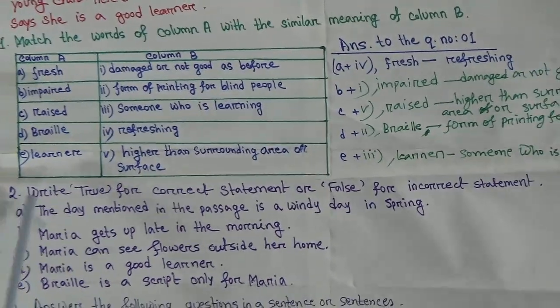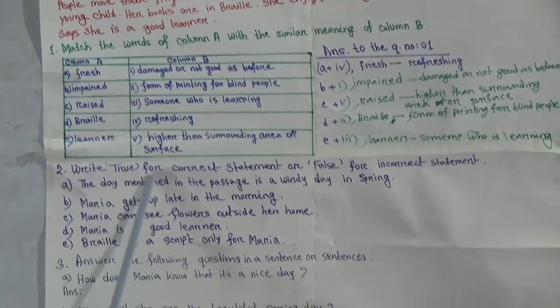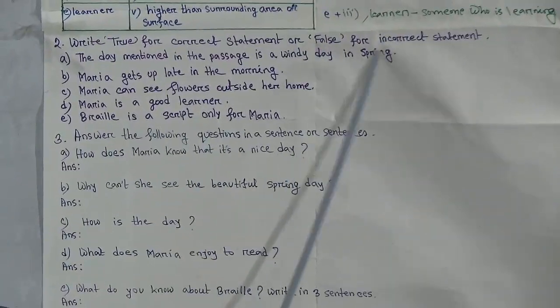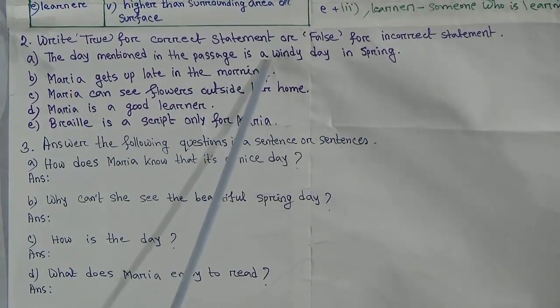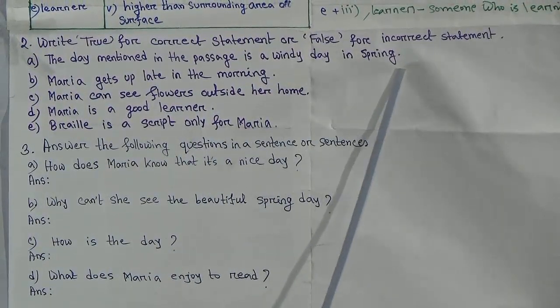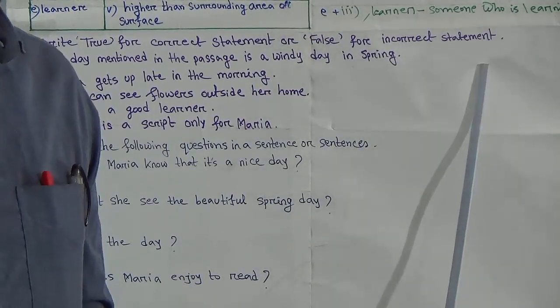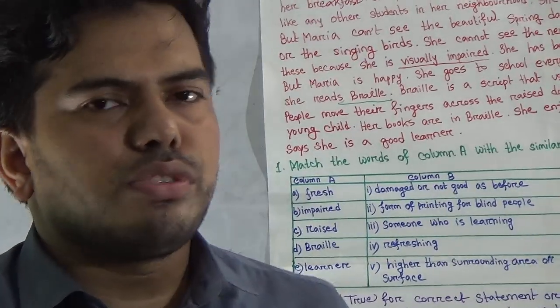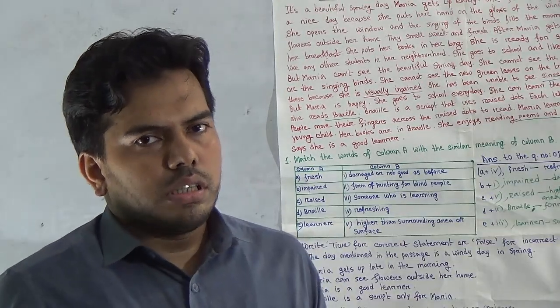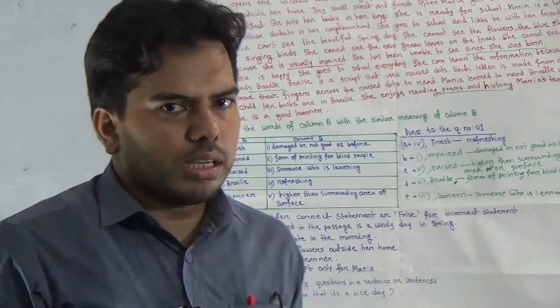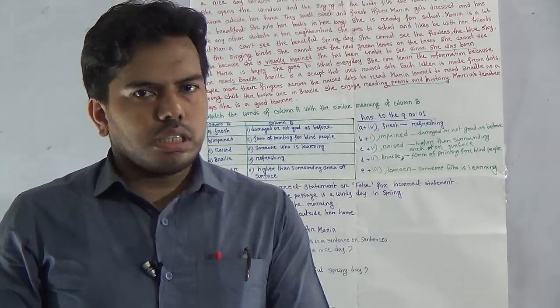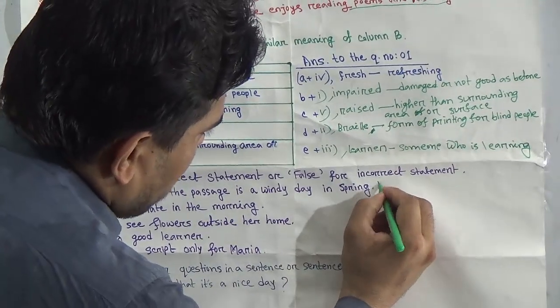Now go to question number 2. It's about true or false. Write true for a correct statement or false for an incorrect statement. The day mentioned in the passage is a windy day in spring. Is it right? Check with your passage. According to the passage, this information is not correct, because the day is a beautiful spring day. There was no mention of the word windy. So write here false, because the statement is false.